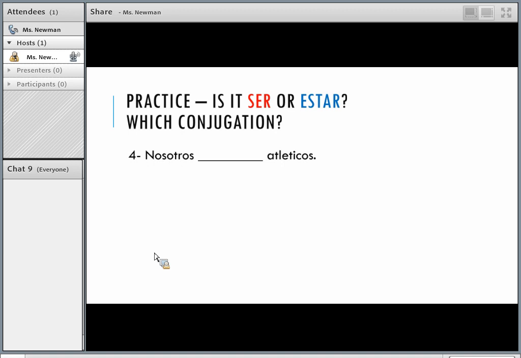Nosotros, atléticos, so we are athletic. This could be multiple things. It's a personality trait. It's kind of a physical characteristic. Either way, it's more of a permanent type of thing, saying we're athletic people, right? So it's definitely going to be ser. And which conjugation? Hopefully you can clearly see that the subject pronoun right there is nosotros, so it's going to go with we. So somos. Nosotros somos atléticos.